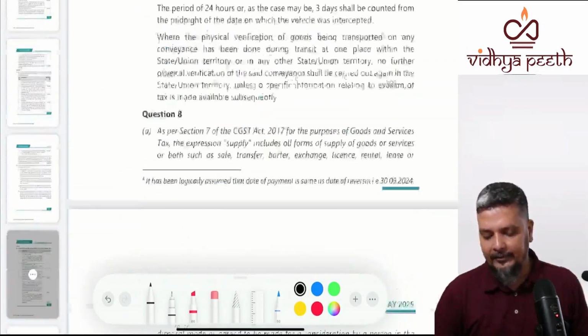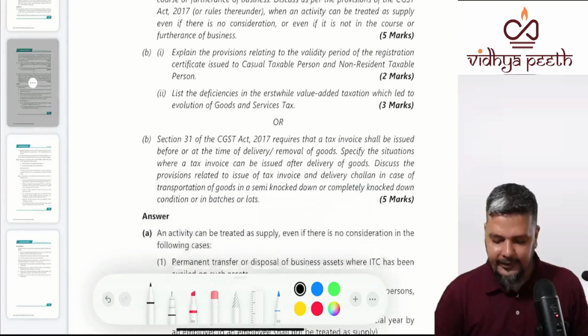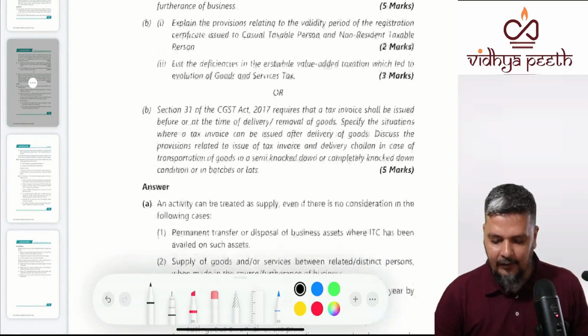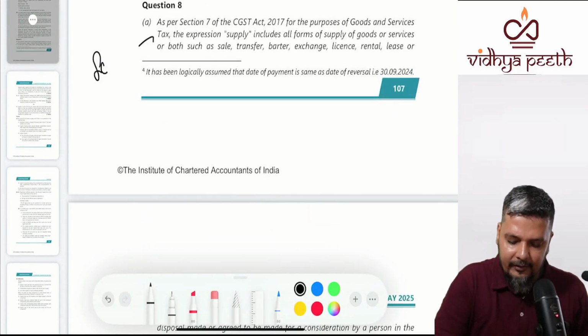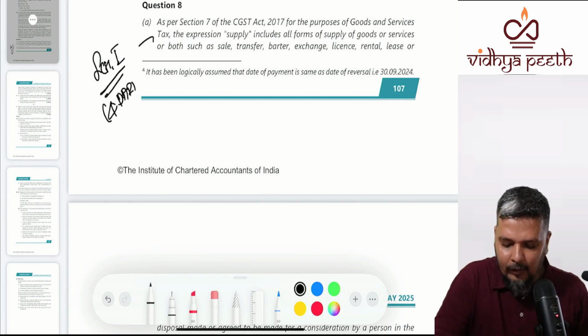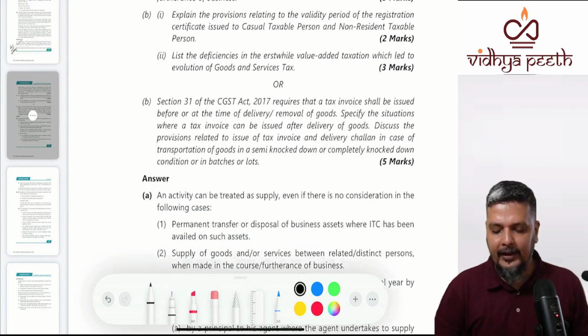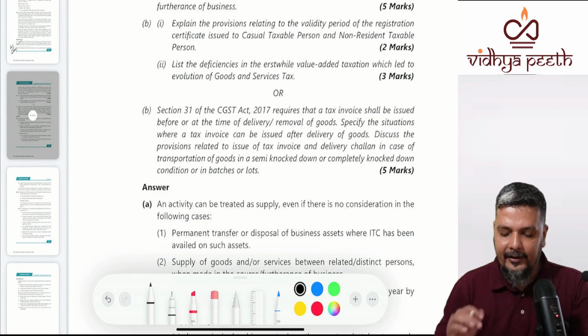What are you required to explain in this question 8A? What is the expectation of ICAI? You are required to explain Schedule 1, 4 paras. You have to explain that yes, there are 4 cases where there can be supply without consideration. Supply without consideration. Next, 8b.